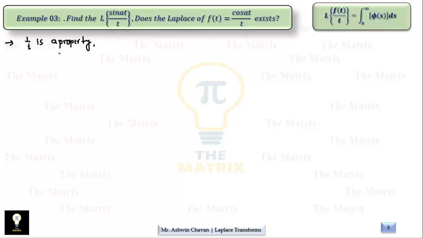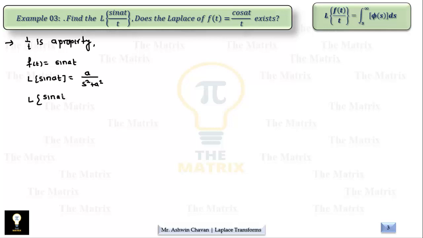So we will leave it for a moment. Therefore remaining function which is not a property is our starting point. That's why sine at is our starting point. So let's take Laplace of sine at, because it is in standard form, its Laplace is known to us. So which is a upon s square plus a square. Now let's attach 1 by t on left side.